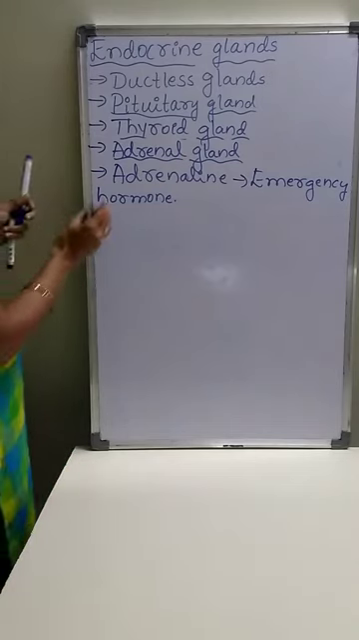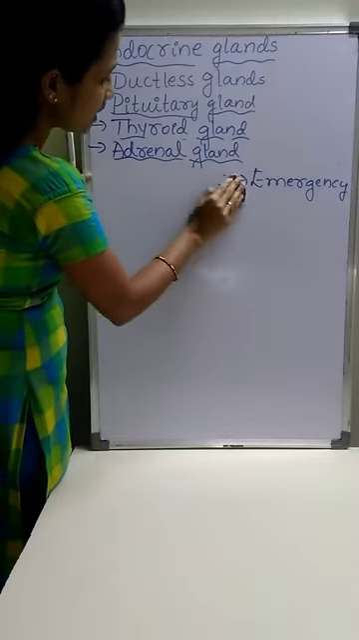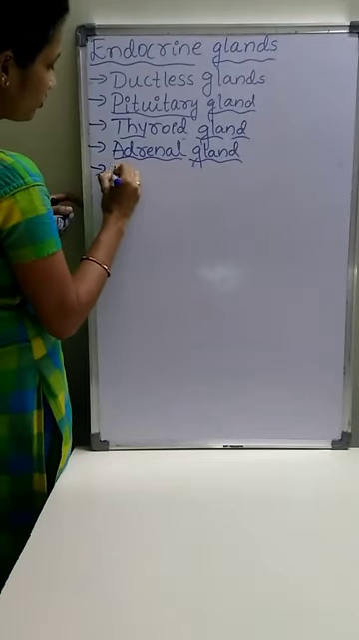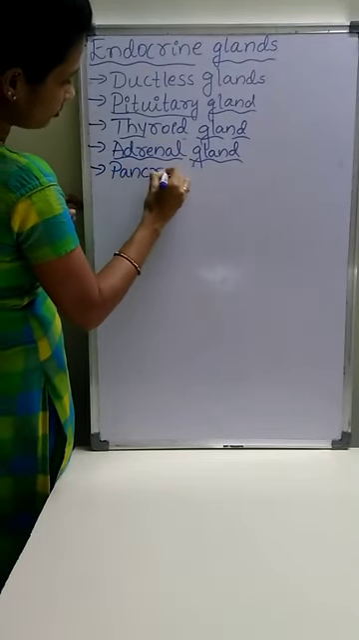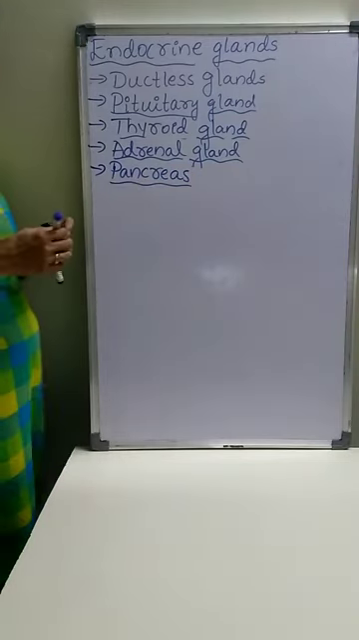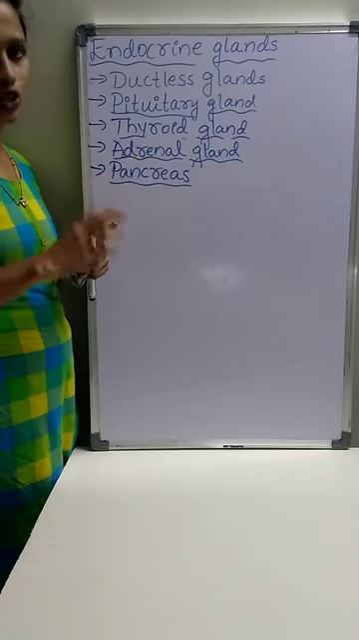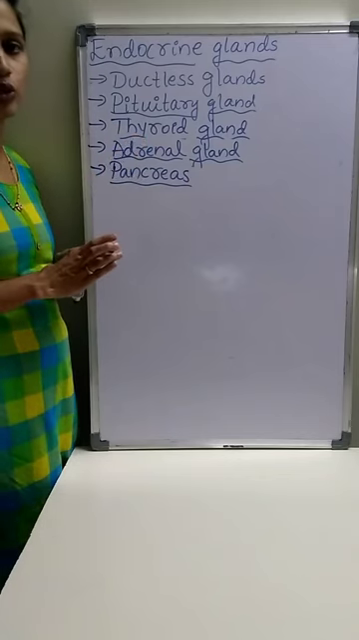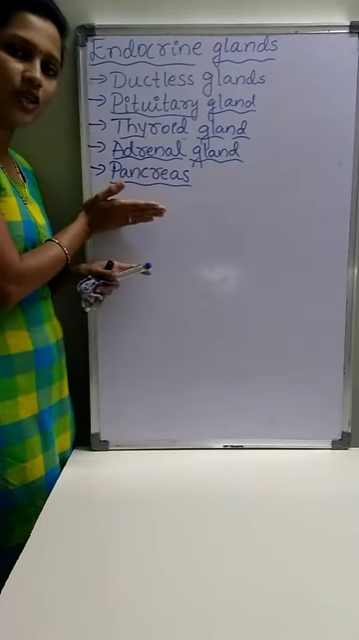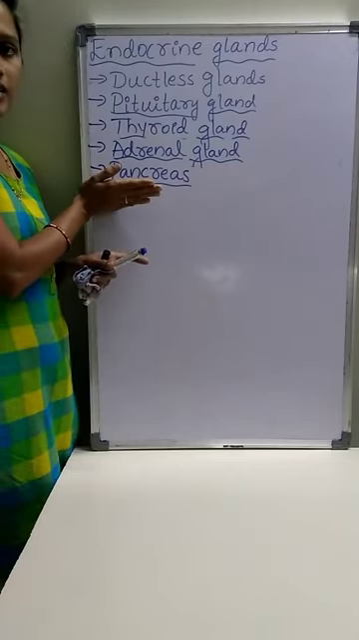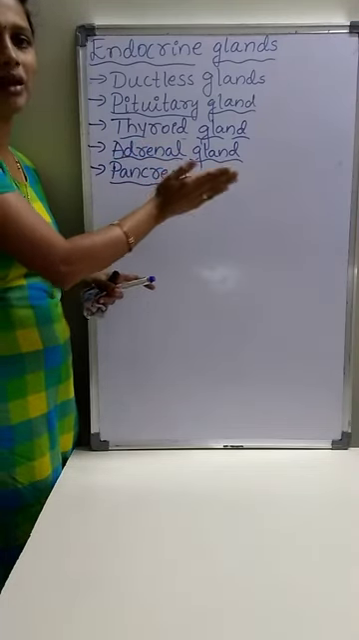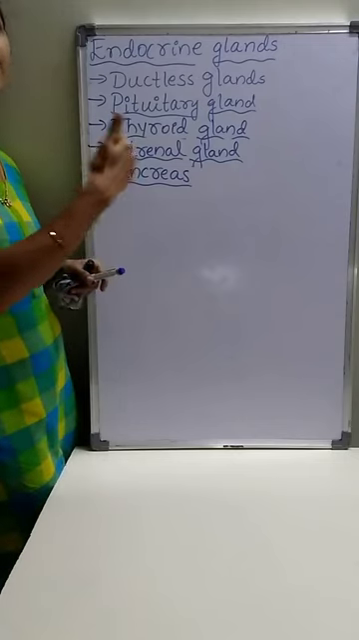Then the next endocrine gland is the pancreas. Pancreas contains two portions. One is exocrine portion and another one is endocrine portion. Because the exocrine portion of the pancreas secretes the digestive enzymes, which play a major role in the digestion of food particles.